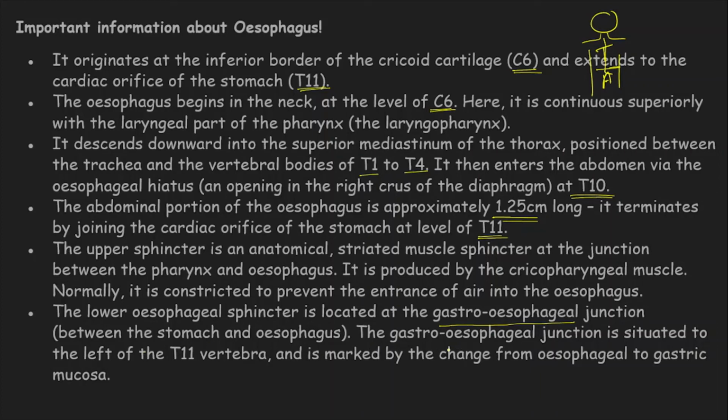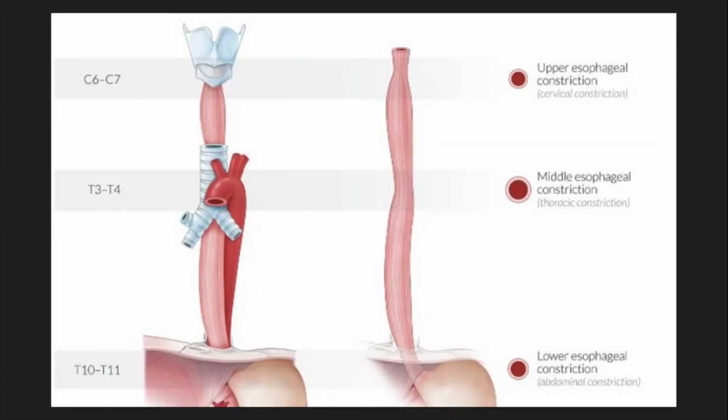The gastroesophageal junction is situated to the left of the T11 vertebra and is marked by the change from esophageal to gastric mucosa. This is the plain structure. This is the upper sphincter constriction.